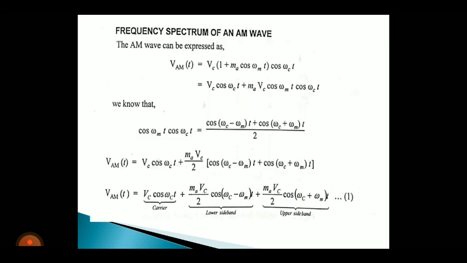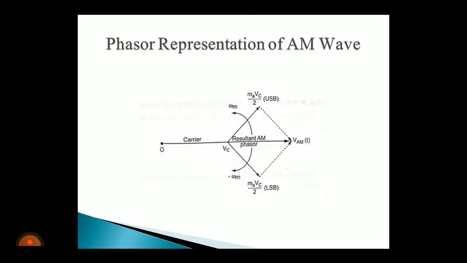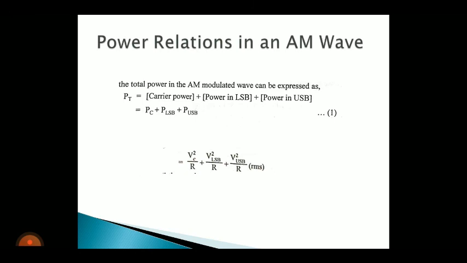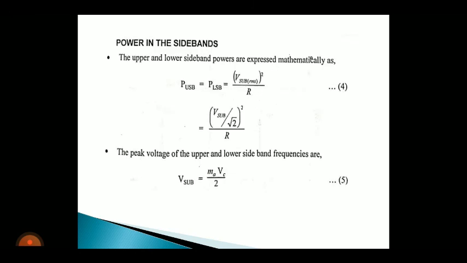Its amplitude value is MA VC by 2, for both the lower and upper sideband. So the power value for lower and upper sideband is the same. Just substitute the amplitude value.